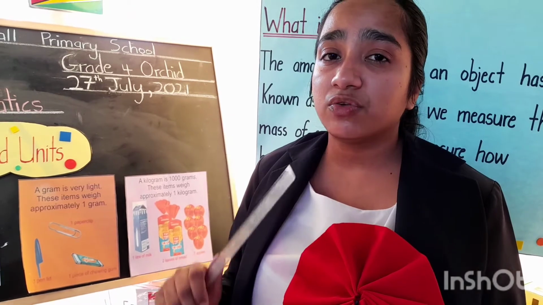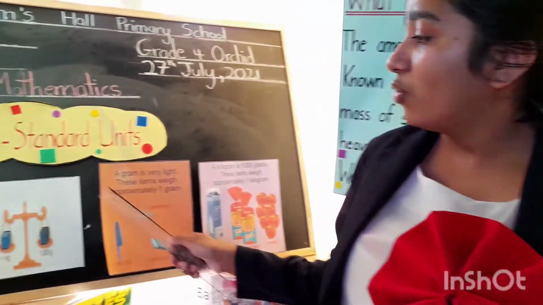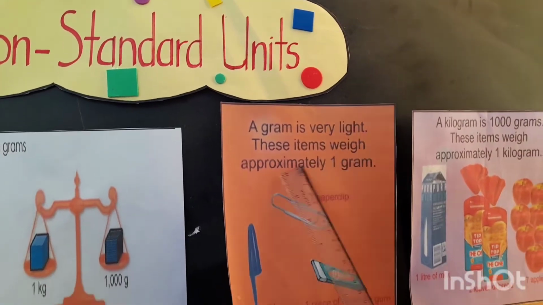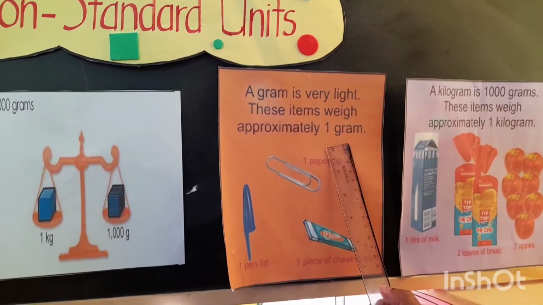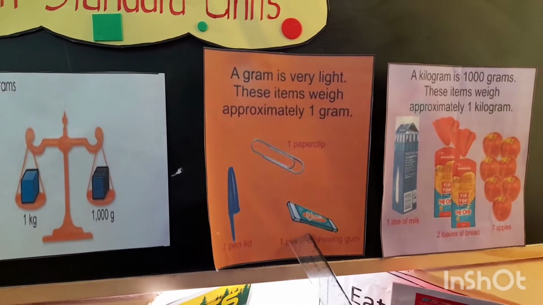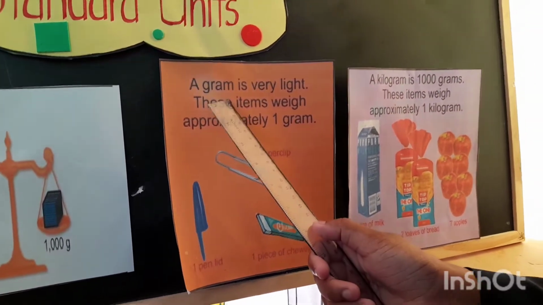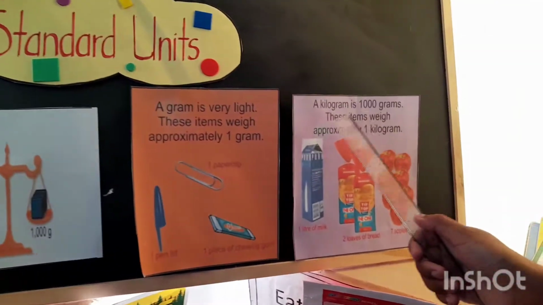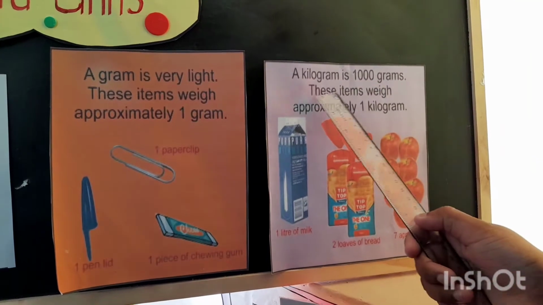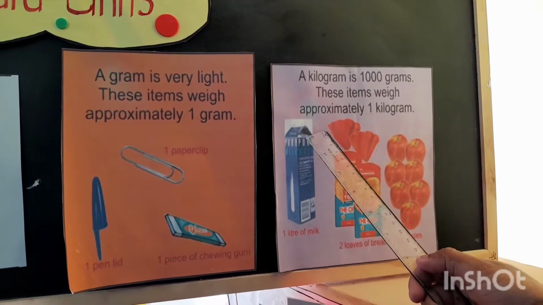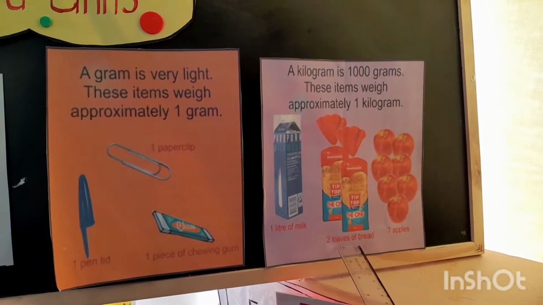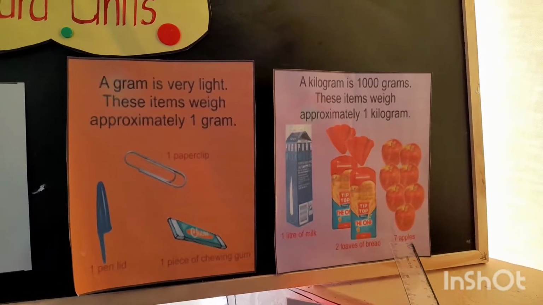Class, let's look at gram and kilogram. So a gram is very light. These items weigh approximately 1 gram. So you have items like the pencil lid, the paper clip, and a piece of chewing gum would weigh a gram. Now let's look at the kilogram. So a kilogram is 1,000 grams. These items weigh approximately 1 kilogram. So we have 1 liter of milk, 2 loaves of bread, and 7 apples.